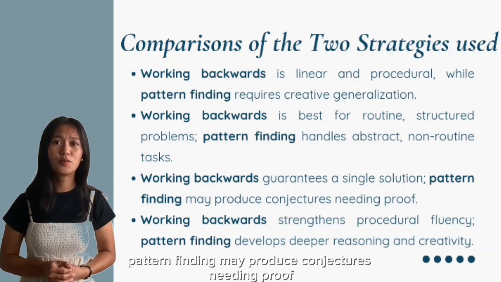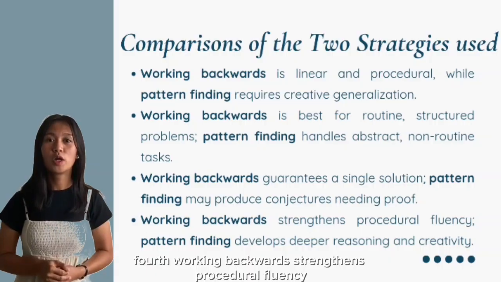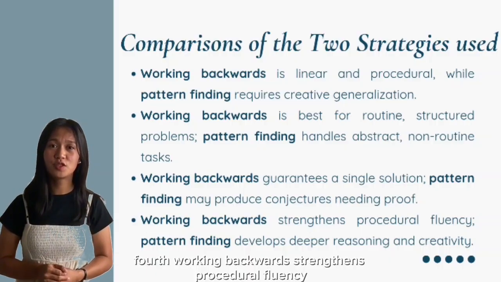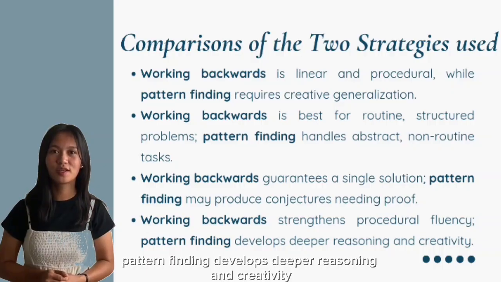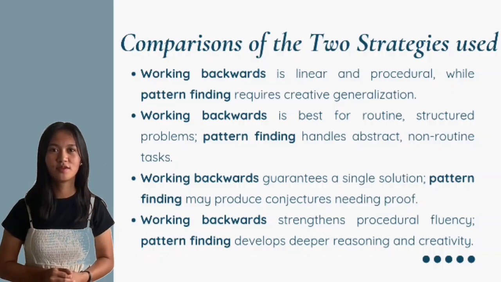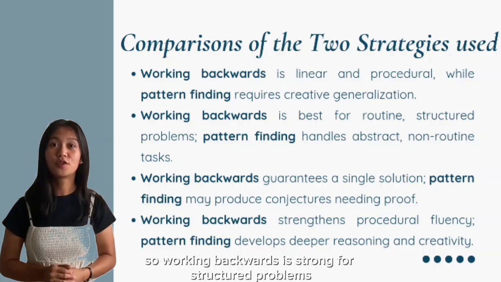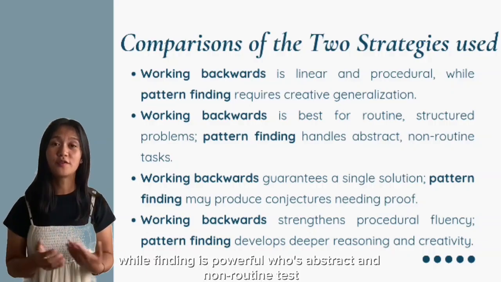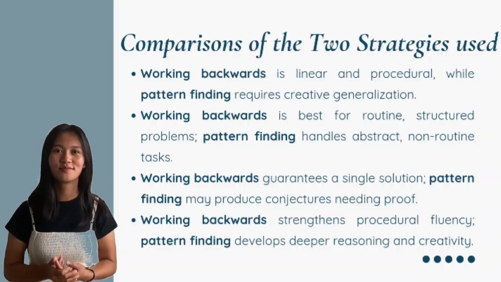Pattern finding may produce conjectures needing proof. Fourth, working backwards strengthens procedural fluency. Pattern finding develops deeper reasoning and creativity. So, working backwards is strong for structured problems, while pattern finding is powerful for abstract and non-routine tasks.